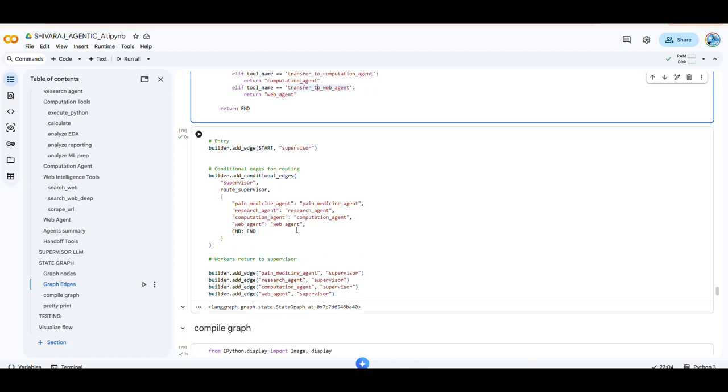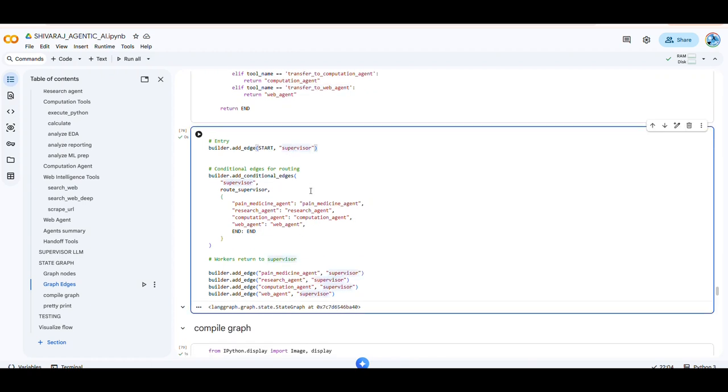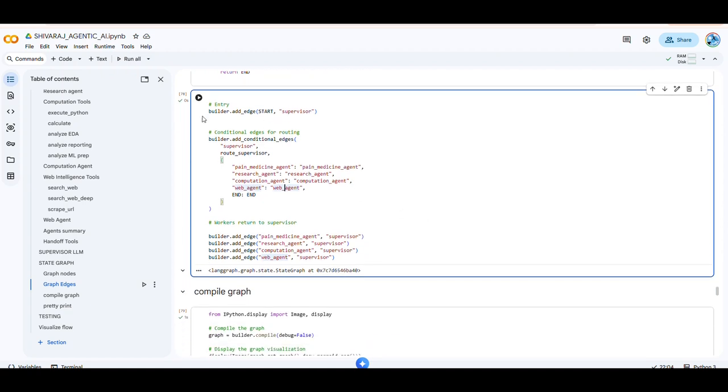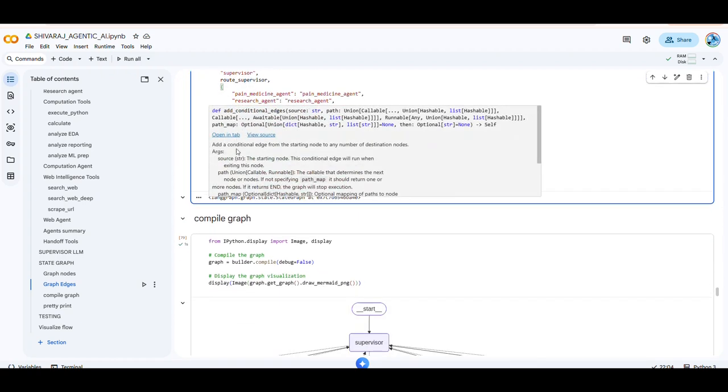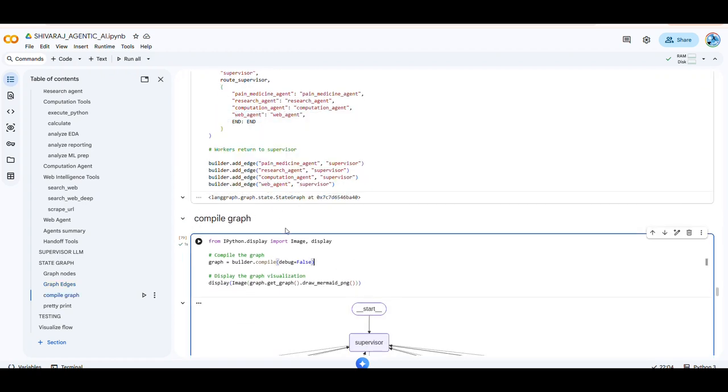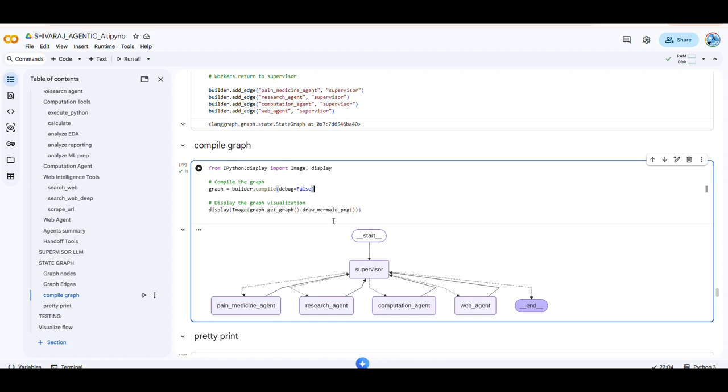Now we will come to the edges. For example, a customer has asked a query. Based on that, which agent do I have to route to, that connection from manager to particular team, there are some set of conditions. If these particular conditions are met, then I have to use this agent. That we will write in the edges. Once I compile all these particular agents, it will look something like this.